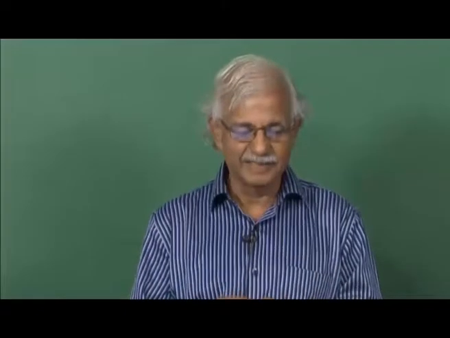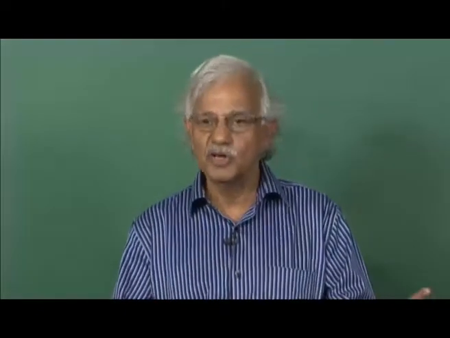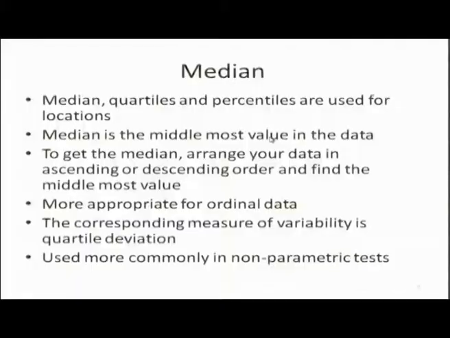becomes the median. It is more appropriate for ordinal data, though you can calculate the median for ratio or interval scales also, but the median is more appropriate when dealing with ranks and ratings, orders, ordinal data. The corresponding measure of variability is quartile deviation.